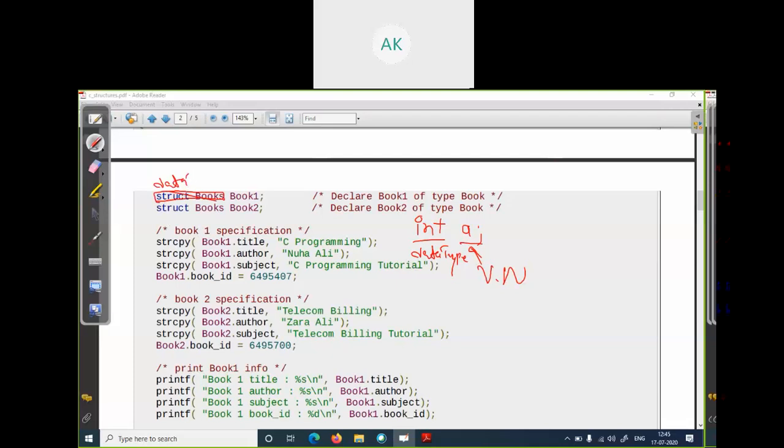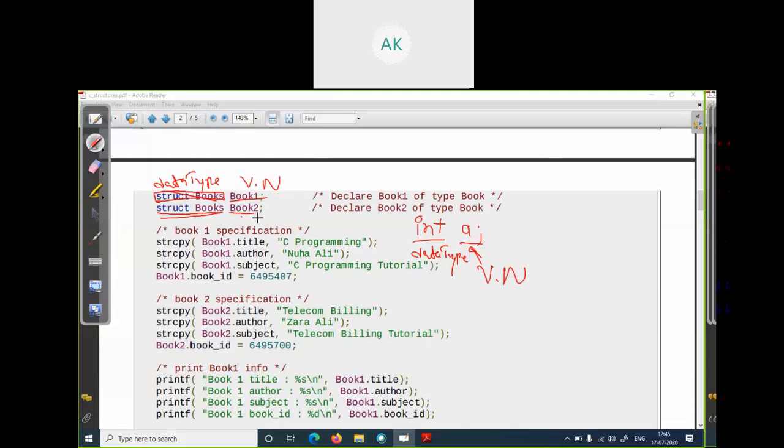This is your data type and this is your variable name. Here my variable name is book1. And the second variable I am declaring is book2. This is the variable name and this is the data type of book2.